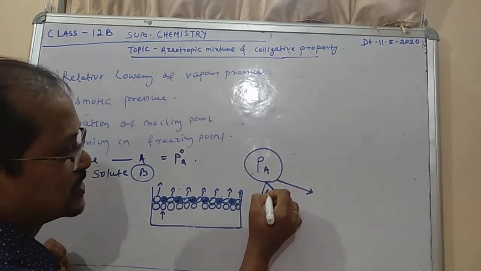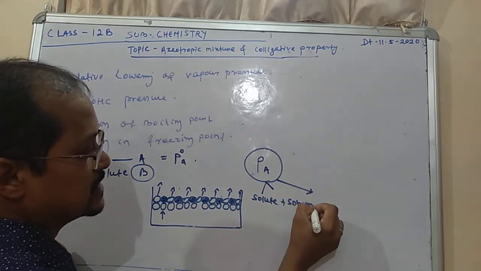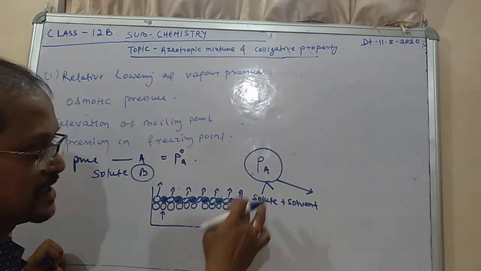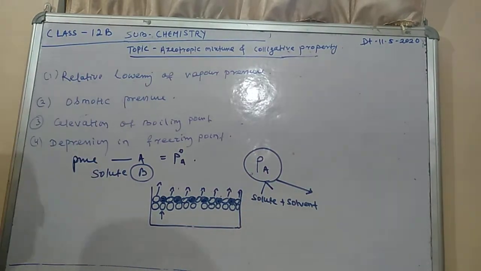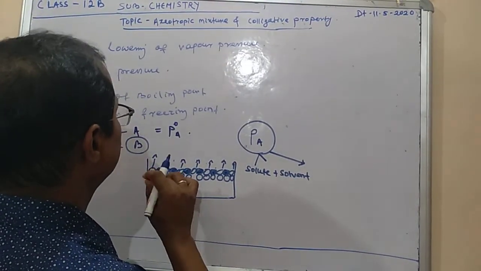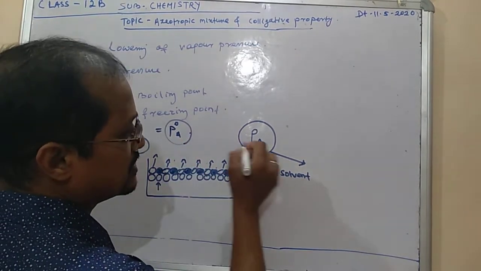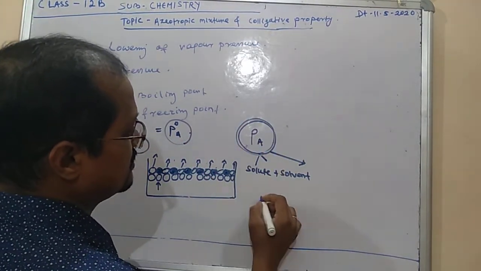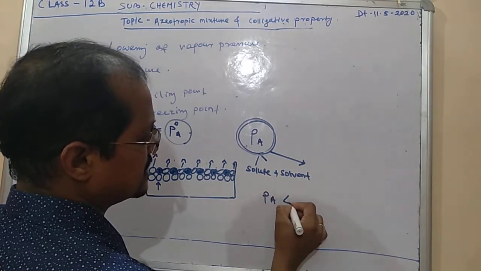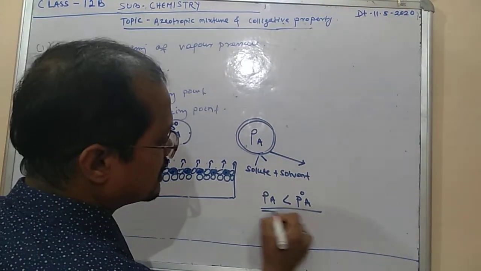That means the solute plus solvent together, the particles of the solution have vapor pressure PA. Understood now? This part was very important to understand. So what will happen here? P naught A is the pure, more vapor pressure, and PA is the less vapor pressure. Then PA is definitely less than P naught A. All of you got it? This is the point you get from here.